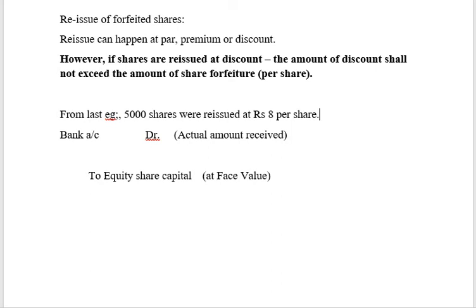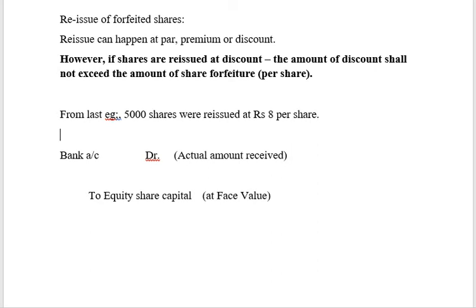This issued at 8 per share does not mean it is partly paid up, not uncalled amount. It is a discount value, which means I am saying to the shareholder that you pay me 8 rupees, it is enough. I will treat it as if it is 10 rupees. That is what is discount, right? So now, how will I treat this? When I say bank account, it will be 5,000 into 8. Share capital will be what? 5,000 into 10.